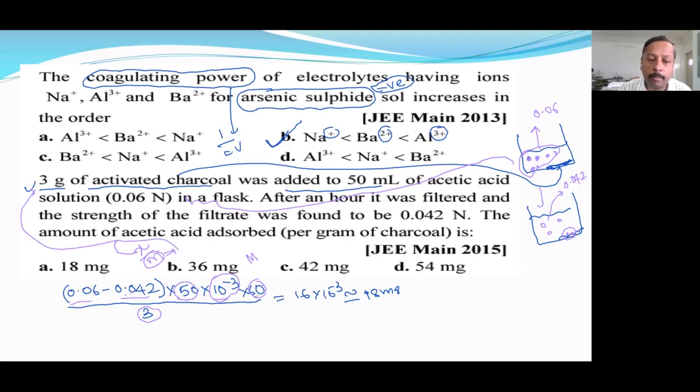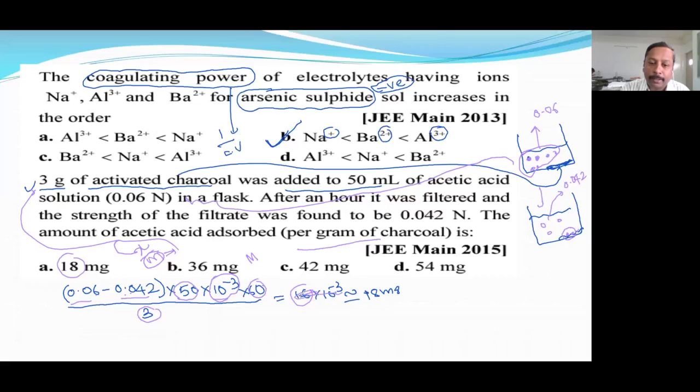So adsorbate upon adsorbent, you will get adsorbed per gram of charcoal. Accordingly, we are getting nearly 16 mg. So nearby answer 18 mg. You can try, I think I may be wrong. You may be getting 18 mg. Sorry, this was 18 only. Okay, 18 mg. Now let's see the next question.